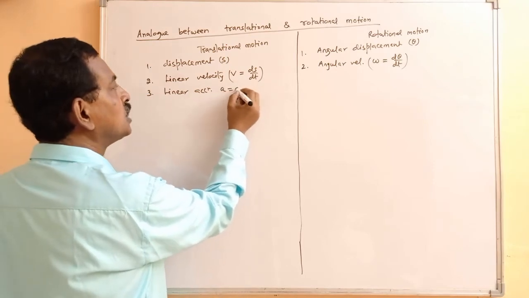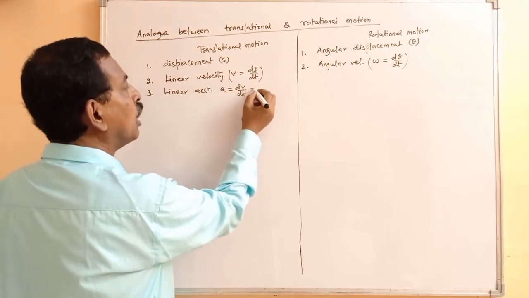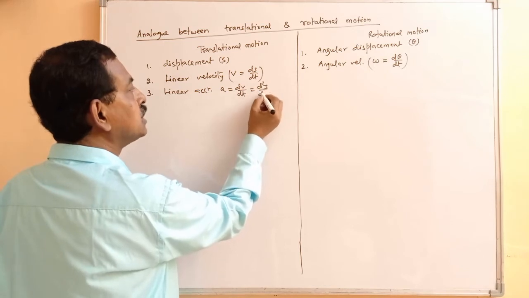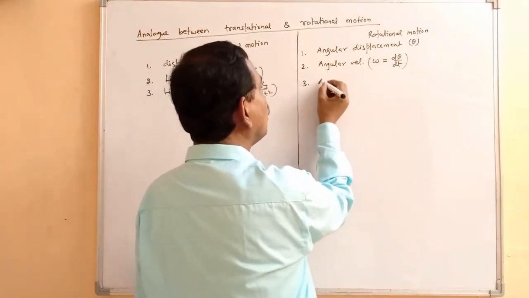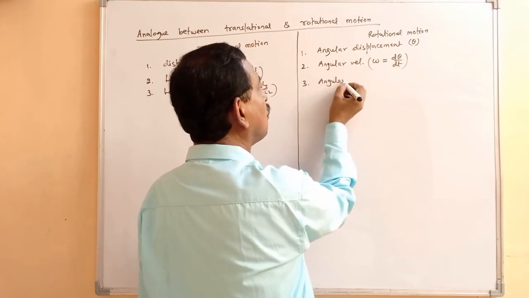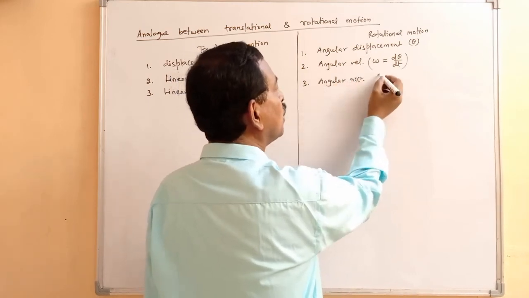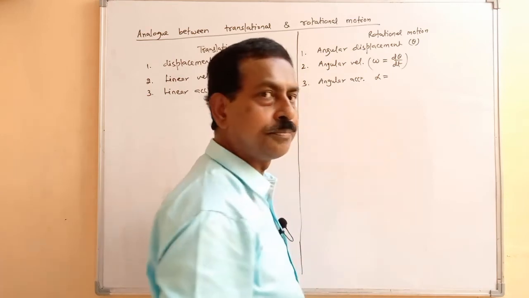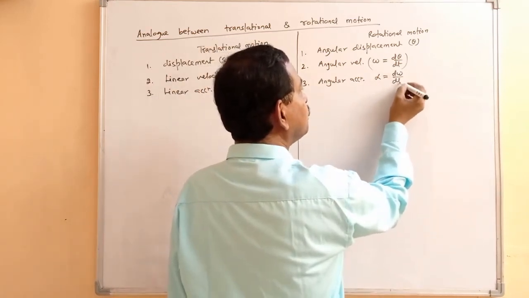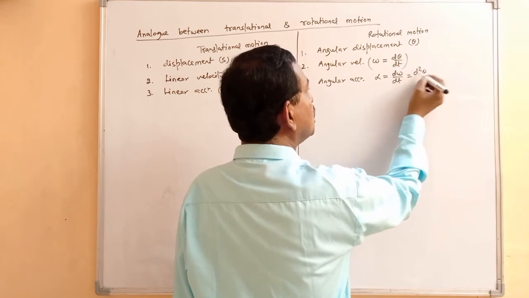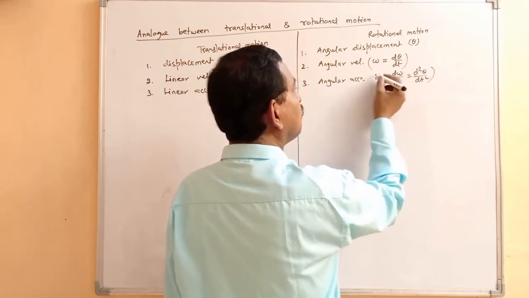a, which is dv by dt, or d2s by dt square, the similar term here is angular acceleration, which is represented as alpha, and this is d omega by dt or d2 theta by dt square.